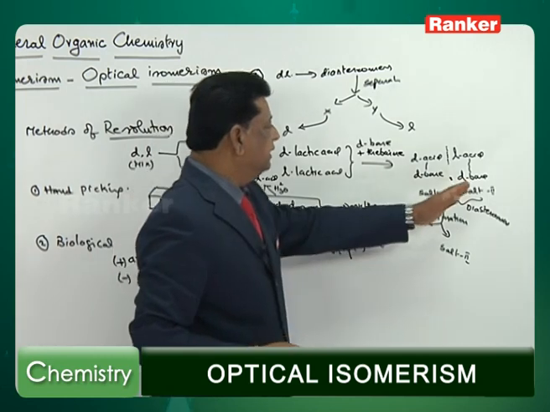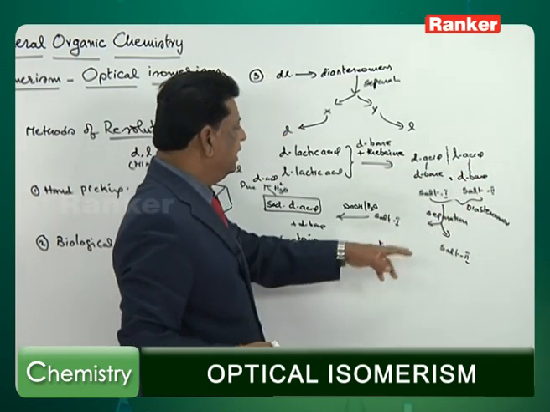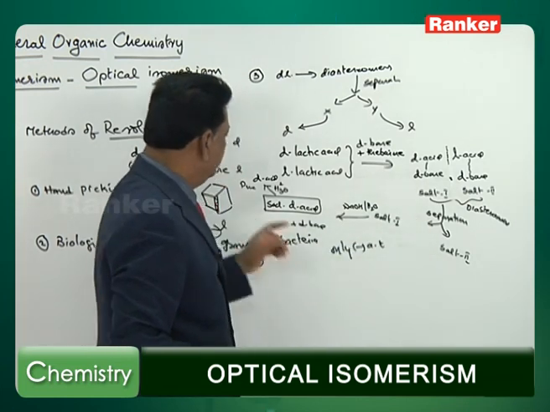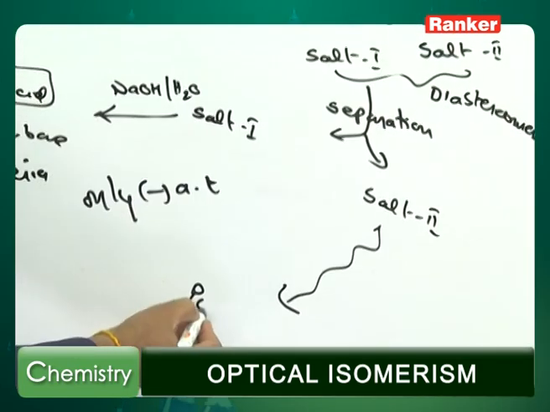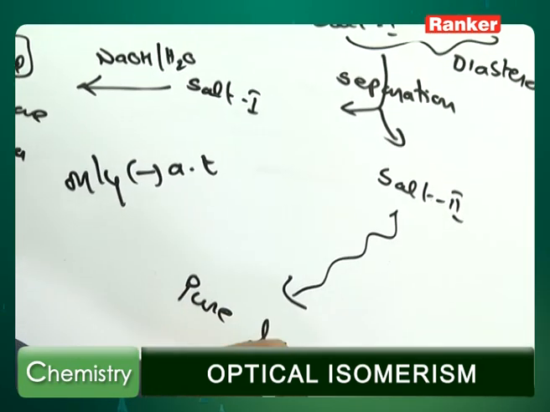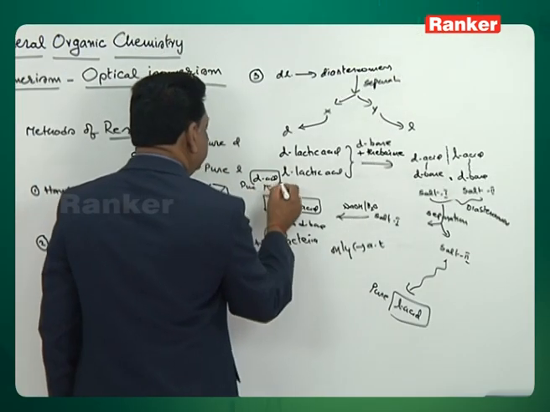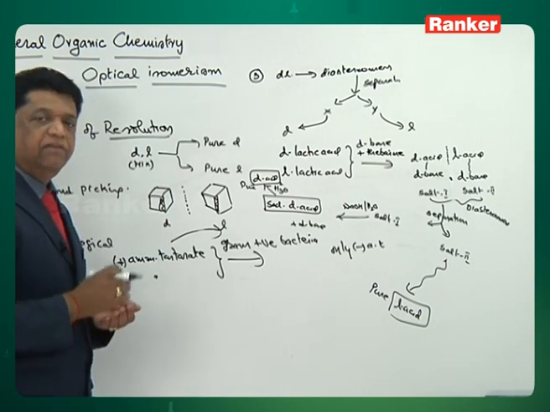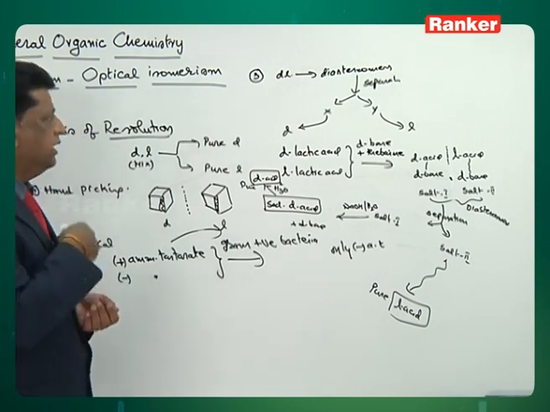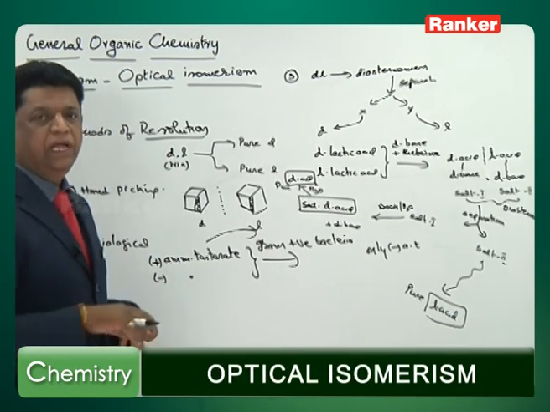separate the strychnine, codeine or thebaine, some organic bases, and remove it. Then hydrolyze it, and from this side you get the pure L acid. So somehow I am getting the L acid and the D acid in pure form. So this method is called what? By converting the enantiomers into diastereomers, separating them, and then back converting into the enantiomers.